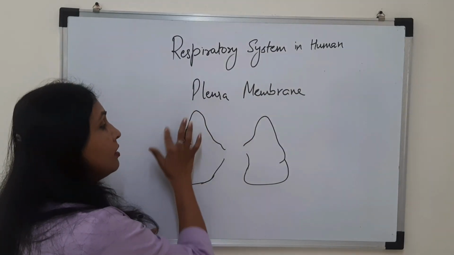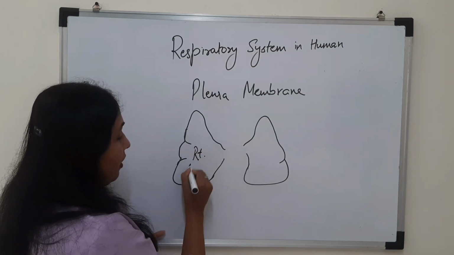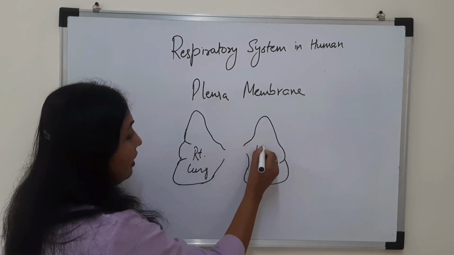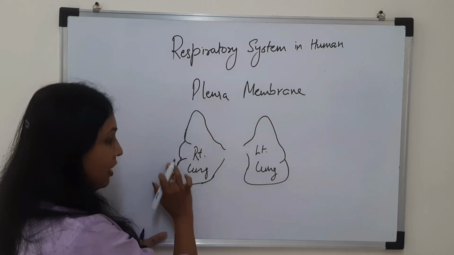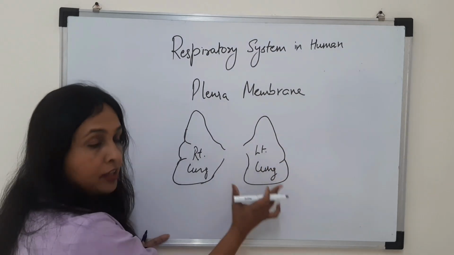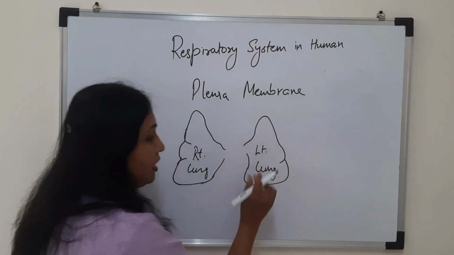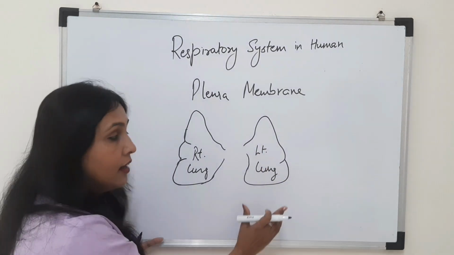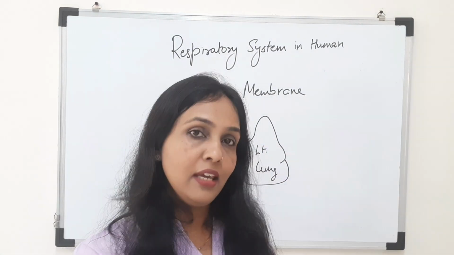Here, if you can see the size of the two lungs, this is the right lung and this is the left lung. Right lung is a 3-lobe structure and slightly bigger than the left lung, which is a 2-lobe structure. Because in the left side, there is heart present. So to accommodate that heart, this left lung is slightly smaller in size in comparison to the right lung.